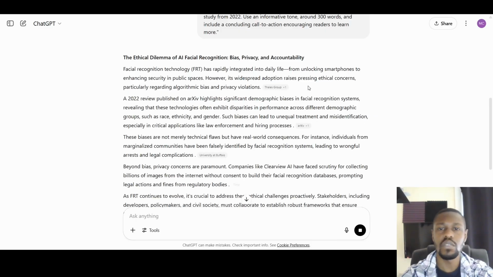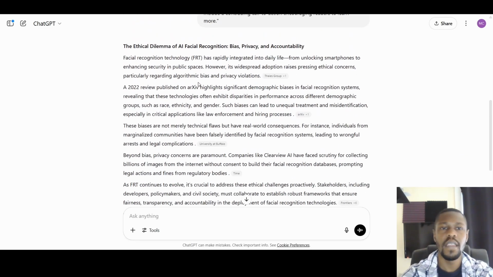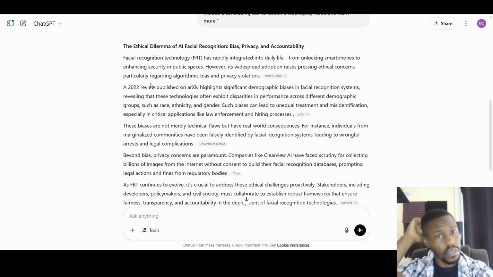There we go. Now this is quite long, so we're not going to read all of it. We'll read the first two paragraphs. The ethical dilemma of AI facial recognition: bias, privacy and accountability. Facial recognition technology, FRT, has rapidly integrated into daily life, from unlocking smartphones to enhancing security in public spaces. However, its widespread adoption raises pressing ethical concerns, particularly regarding algorithmic bias and privacy violations.